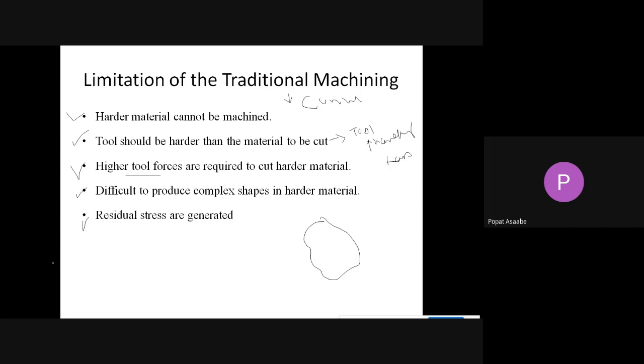Also, traditional machining requires a higher tool force to cut the material, and it is difficult to produce complex shapes on any harder material. During traditional machining, residual traces are also generated in the workpiece. All these disadvantages are overcome with the help of unconventional machining, so we are going to move to unconventional machining.